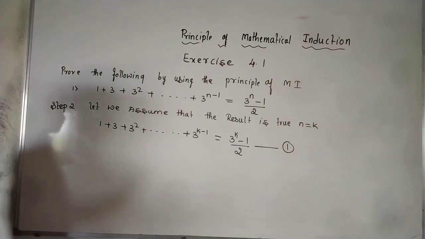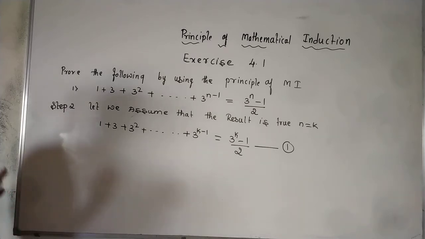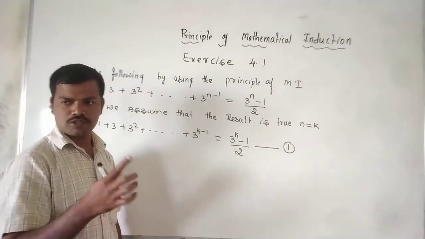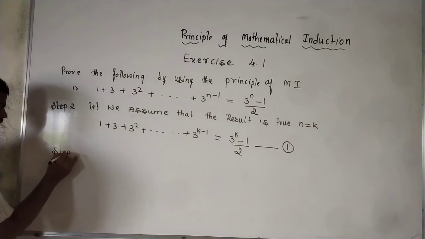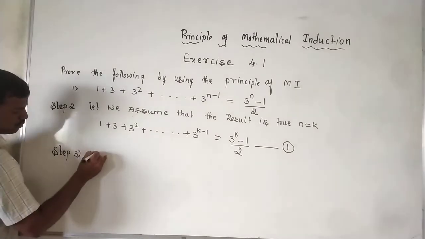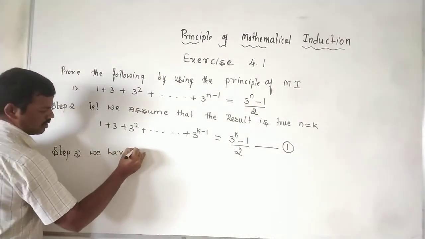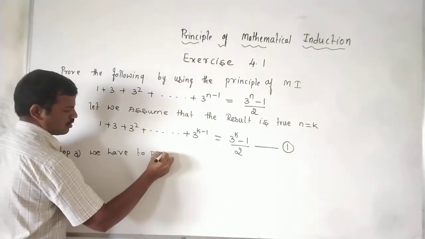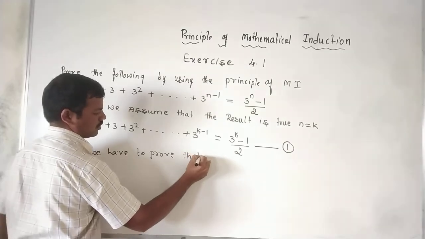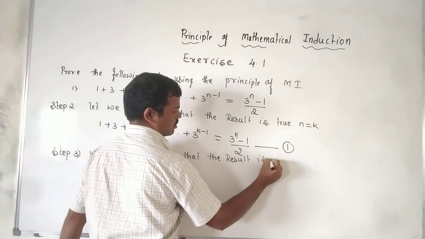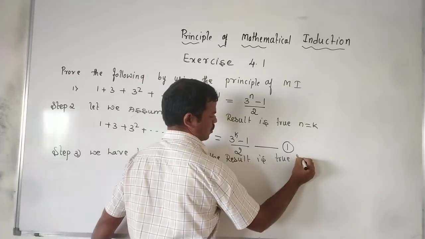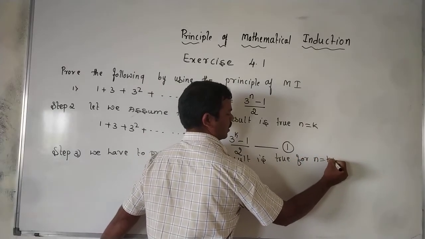Next, the third step, the final step which we have to follow. What is the third step? We have to prove that the result is true for n equal to k plus 1.